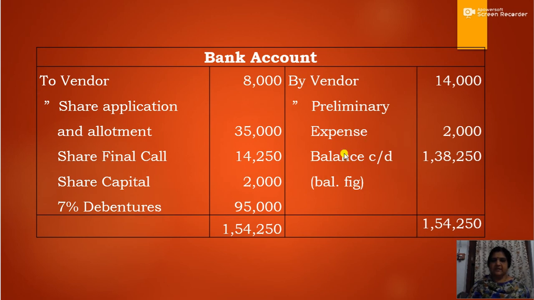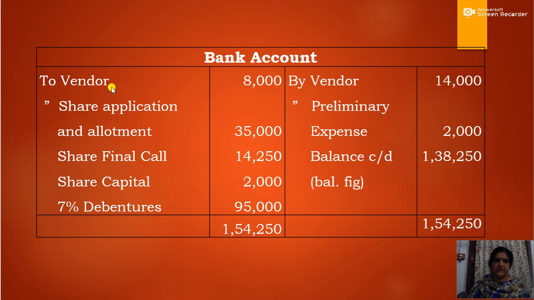Then we can balance the bank account, that is the balancing figure. Balance carried down will be 1,38,250. Clear? So this bank account is prepared simply because we have made several transactions relating to bank. In order to know the closing balance of bank account, we have to prepare a bank account.